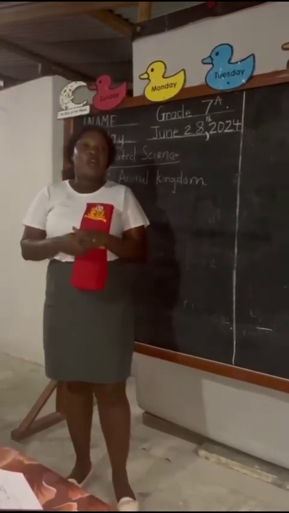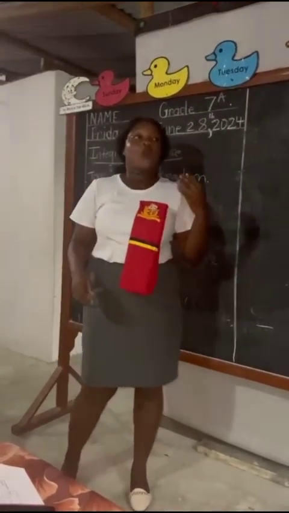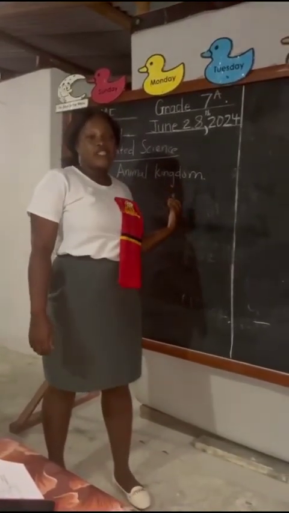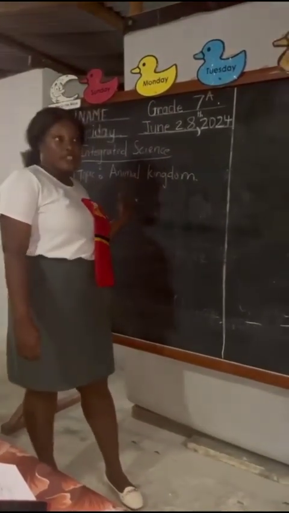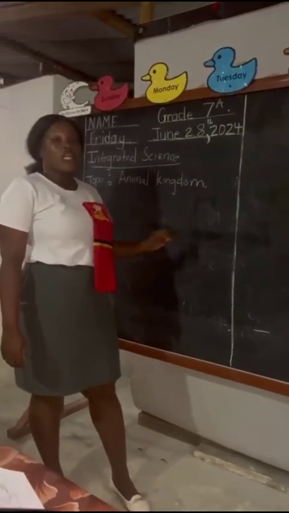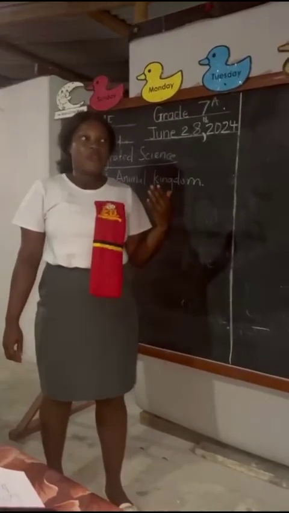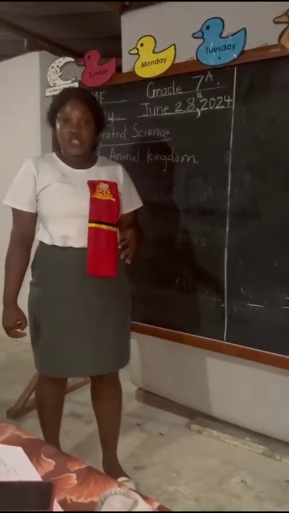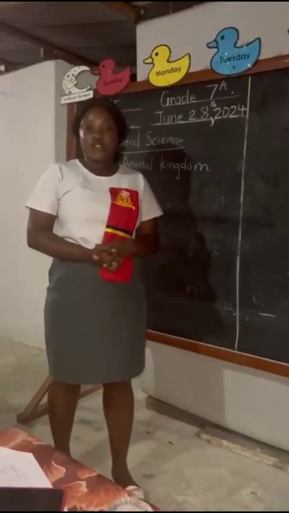Alright, for objectives for today, we will be able to define animal classification, the group of the different classification of animals, and an example of each, right? So look at the video.